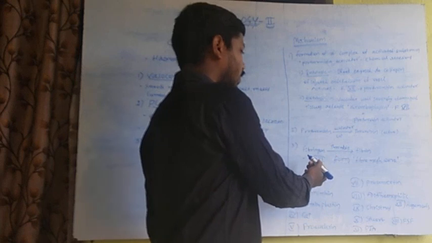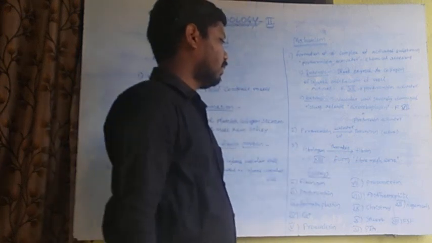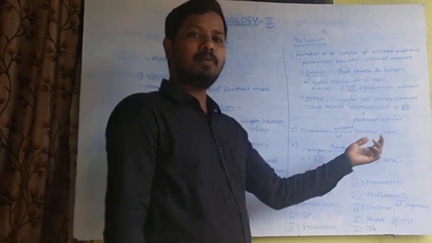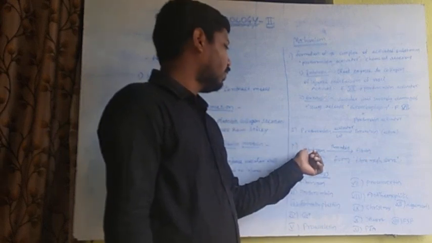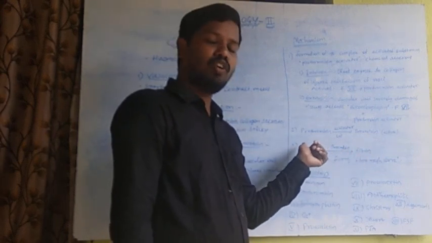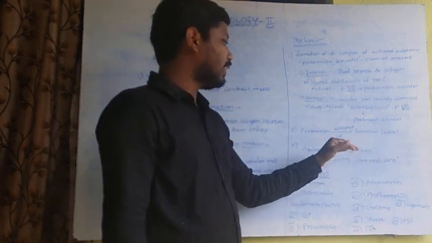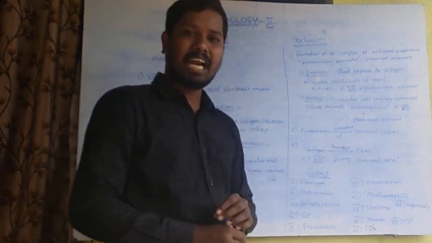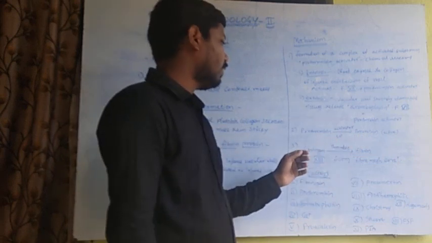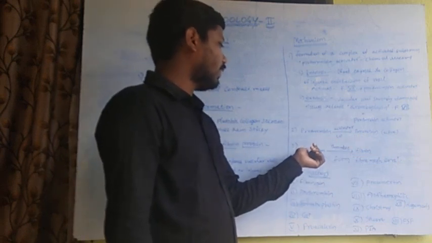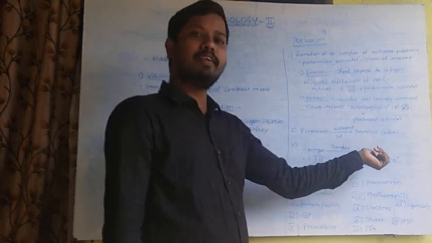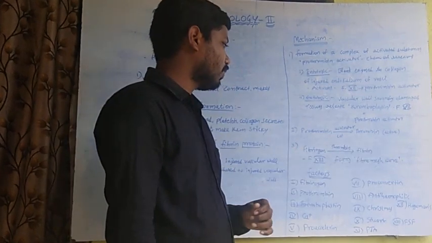The next step is the third step of hemostasis. Here fibrinogen is converted into soluble fibrin by the activator thrombin.